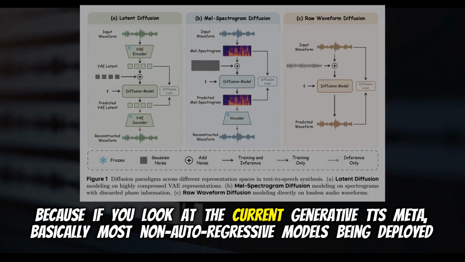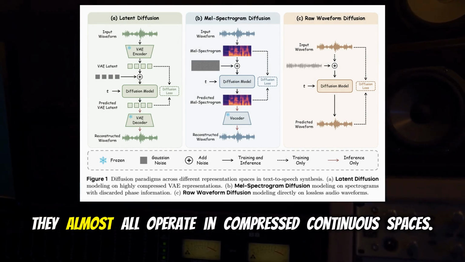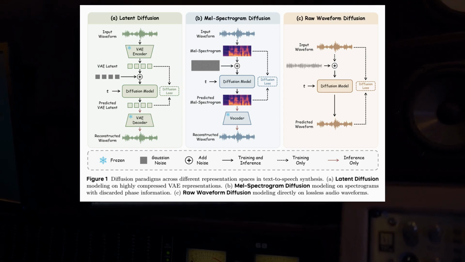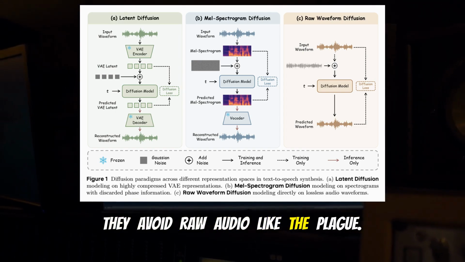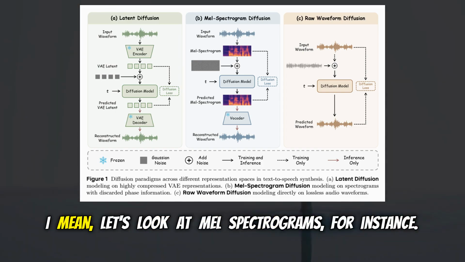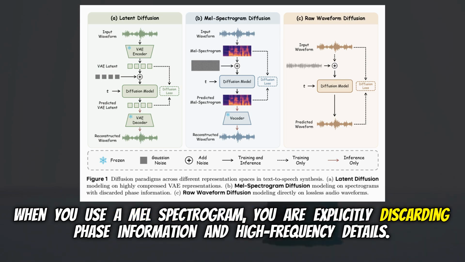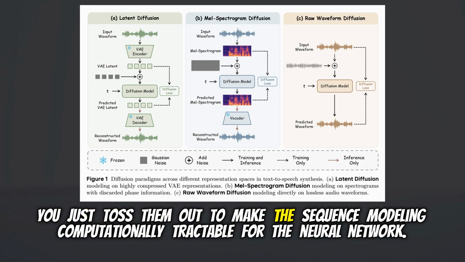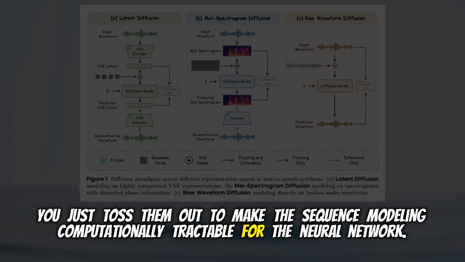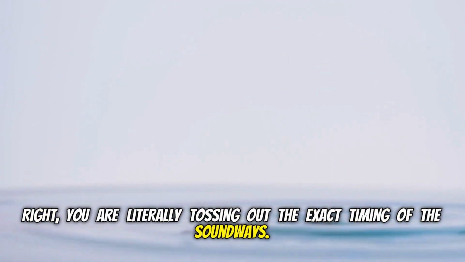Because if you look at the current generative TTS meta, most non-autoregressive models being deployed right now almost all operate in compressed continuous spaces. They avoid raw audio like the plague. They do, and that avoidance introduces a massive amount of technical debt. I mean, let's look at mel-spectrograms, for instance. When you use a mel-spectrogram, you are explicitly discarding phase information and high-frequency details. You just toss them out to make the sequence modeling computationally tractable for the neural network. Right. You are literally tossing out the exact timing of the sound waves.